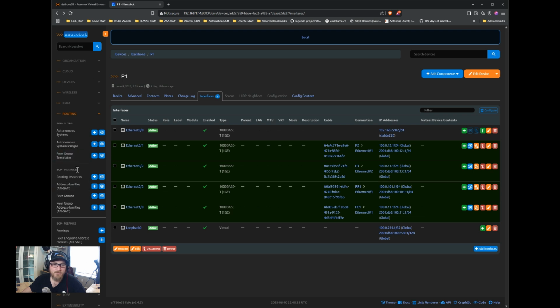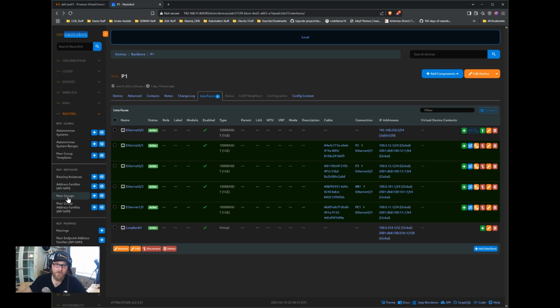So what we're going to do is get the autonomous system set up. We're not going to use peering templates right now or system ranges. We are going to use routing instances. So every router is going to have a routing instance, at least one, right? If you were using VRFs, maybe that would be a separate routing instance, for example. We'll include address families.